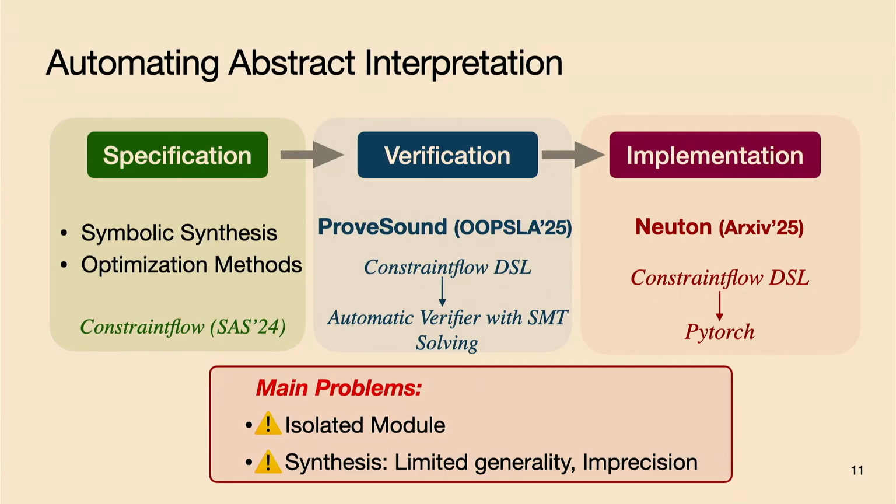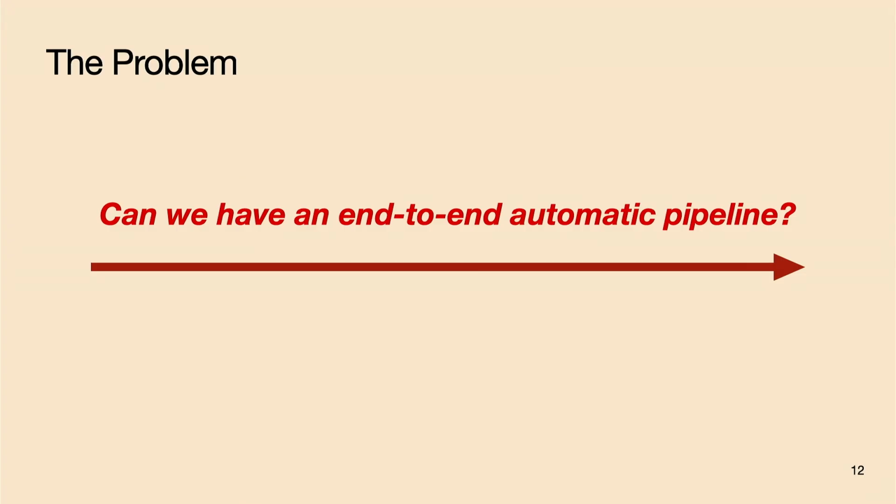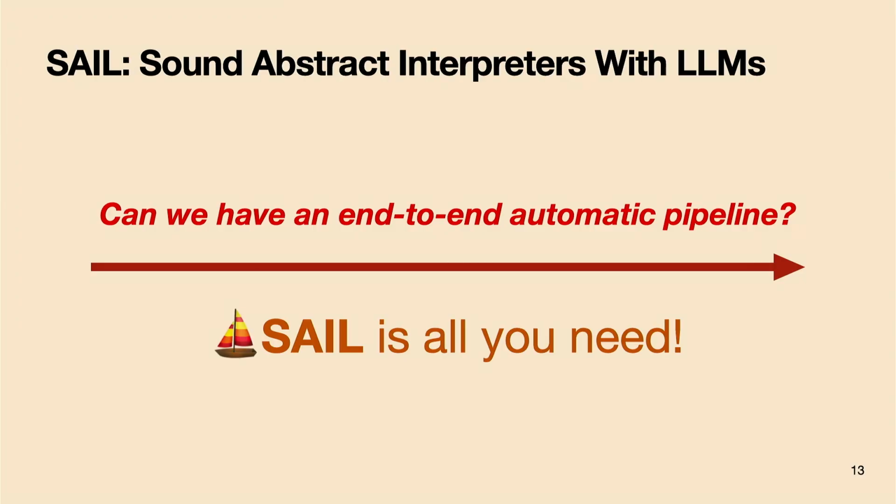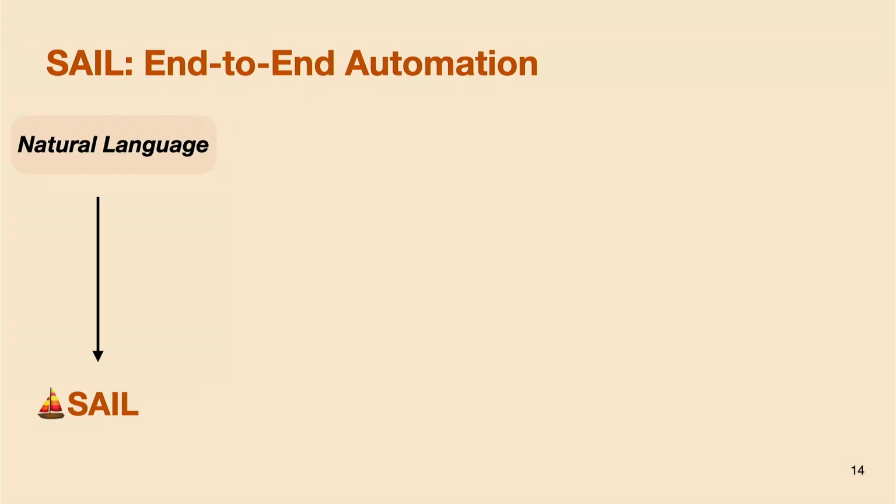So among everything, the first question we ask is, can we have an end-to-end automatic pipeline? And our answer is yes. We come up with Sound Abstract Interpreters with LLMs. With Cell, the only thing you need to do is input keywords in simple natural language to tell us which operator in which domain you want.